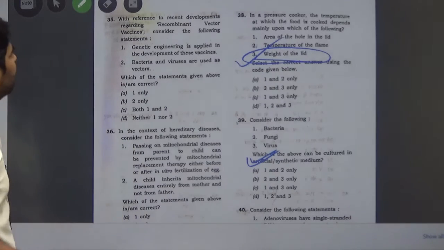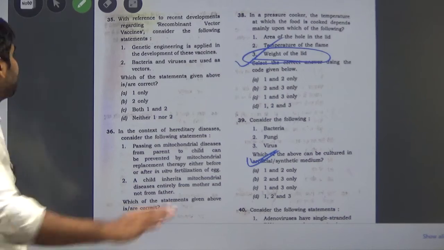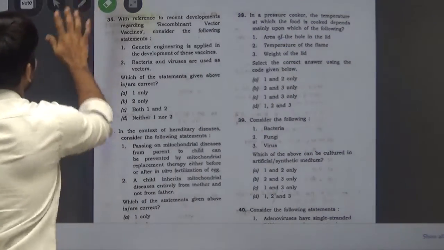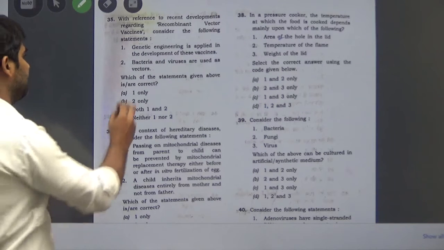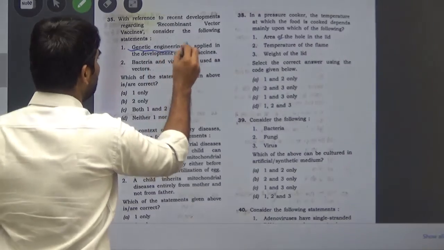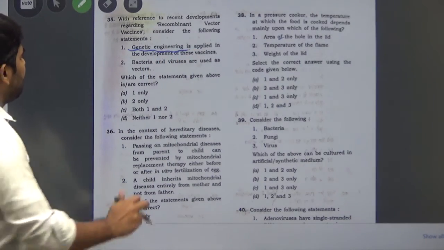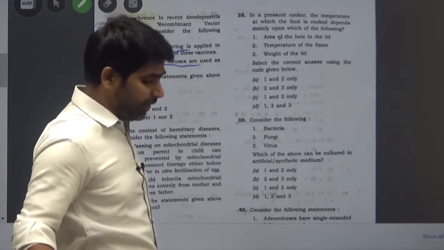And the question is, with reference to recent developments regarding recombinant vector vaccines, consider the following statements. The first is, genetic engineering is applied in the development of these vaccines. You have to see whether this genetic engineering is applied or not. And bacteria and viruses are used as vectors.